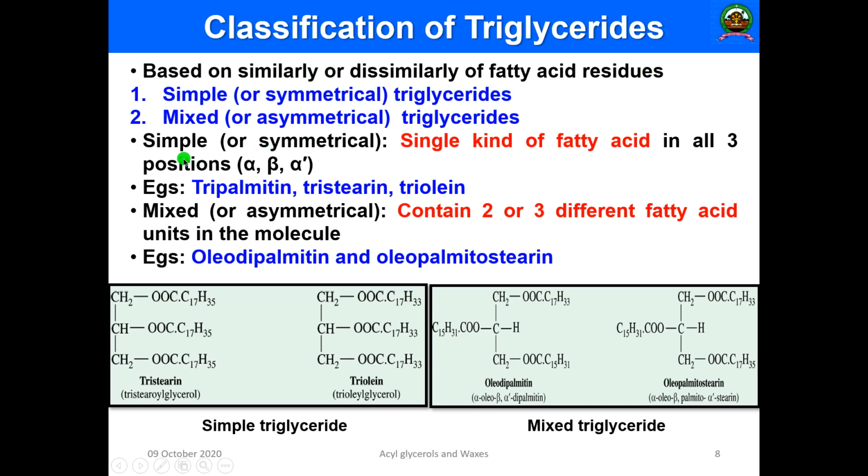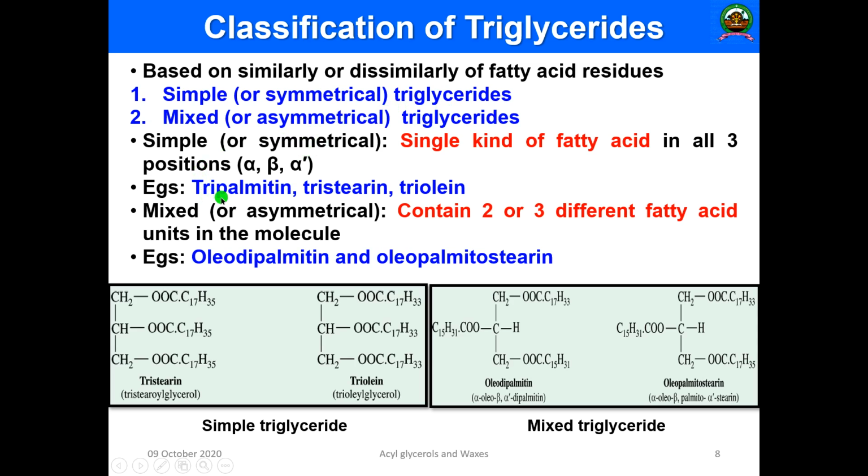As the name indicates, simple or symmetrical triglycerides consist of only one type of fatty acid in all the three hydroxyl group positions of glycerol. So all the alpha, beta and alpha dash positions will have the same type of fatty acid.